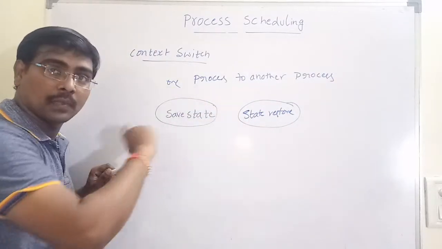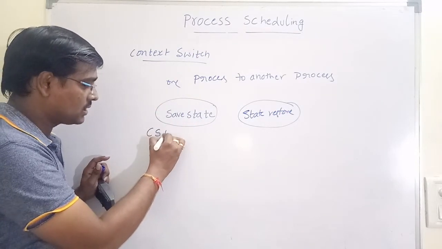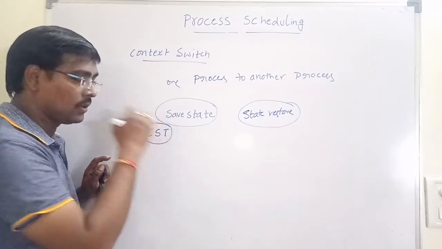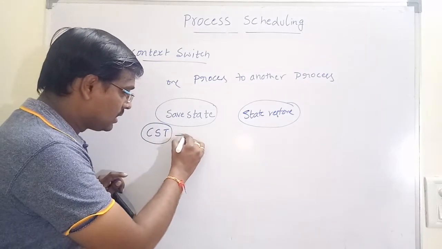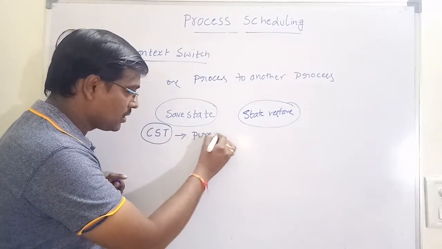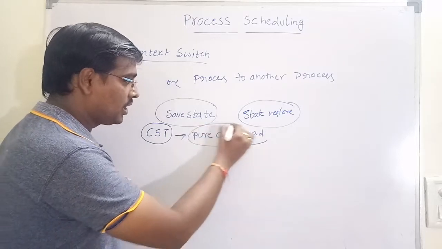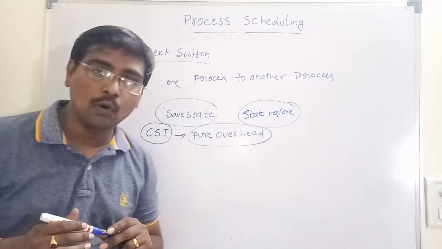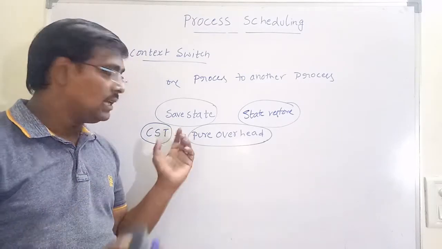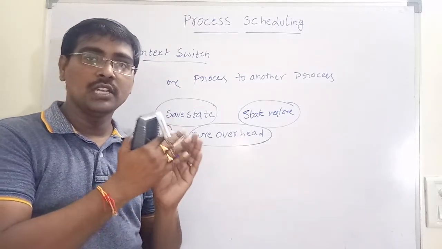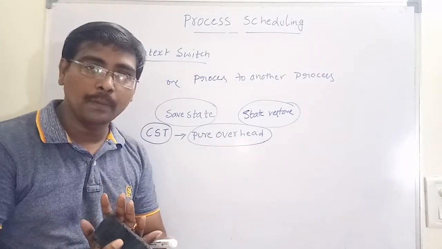So the time for switching from one process to another process is called context switch time. Remember, this context switch time is a pure overhead. What do you mean by that? Pure overhead means in this switching time, no CPU operation is performed. At the same time, no IO operation is performed.